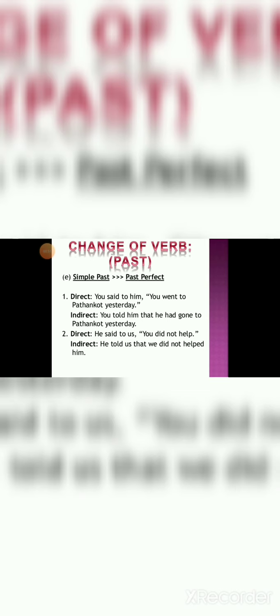Now, we will make changes in simple past to past perfect. If there is simple past, went is second verb. Second verb indicates simple past. Now we will make the changes. Past perfect means had and gone.